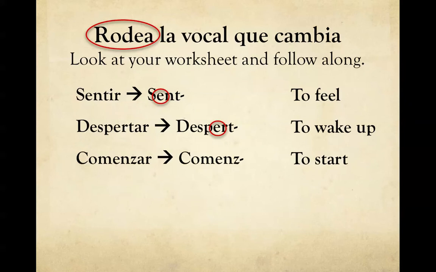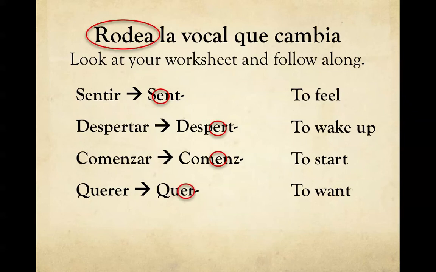Again, same thing, we have two vowels, but we have to take the one closest to the end on the right, okay? So which one are you going to circle? That one, the E. Perfect. Now, we have looked at this verb in the classroom because it's such an important and common verb. We've already seen how it changes, but let's remember that if you have a QU, the QU counts basically as one letter. So, which vowel is going to change? The E. Perfect.